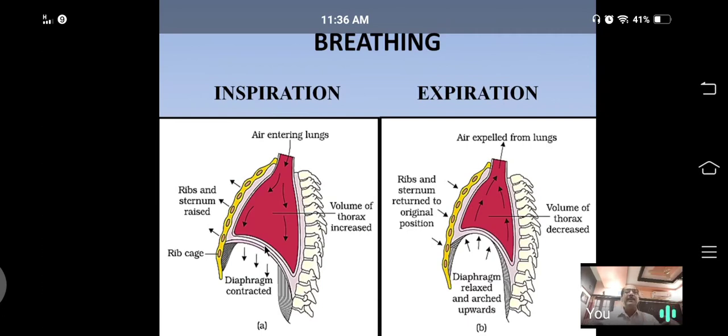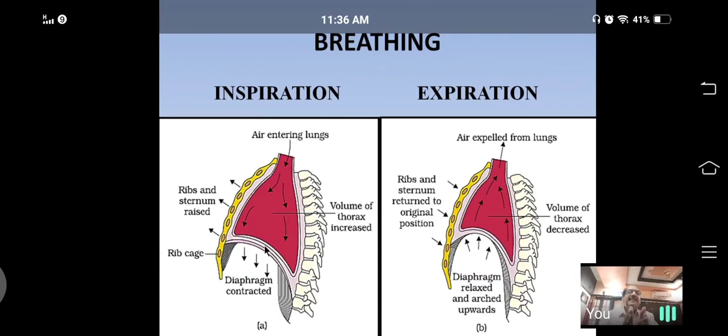The contracted muscles slowly come to their original position, means relax. When the phrenic muscles relax, the diaphragm comes up and becomes dome shaped, and the external intercostal muscles relax, so the chest cavity size decreases and slowly compresses the lungs.